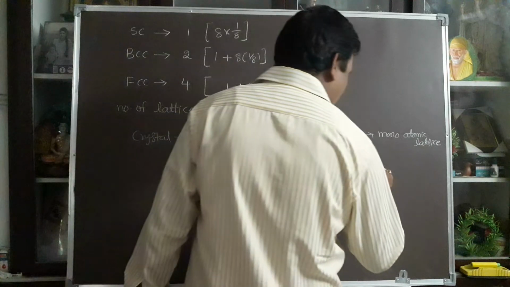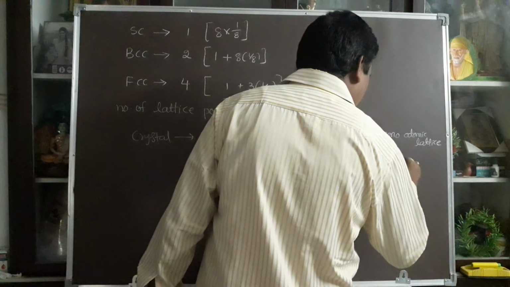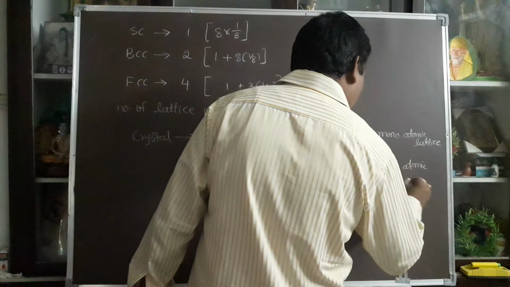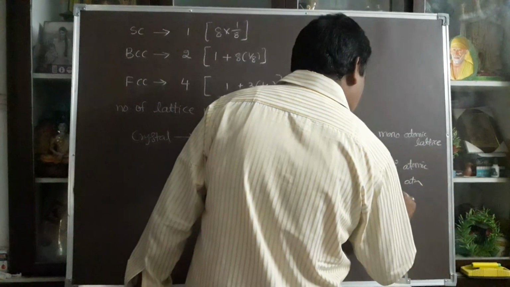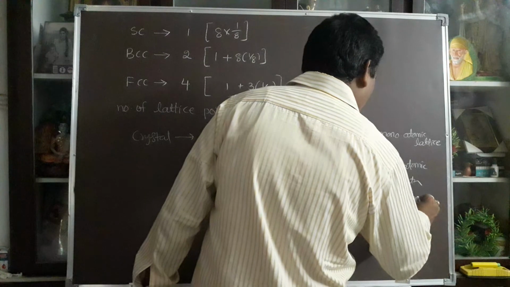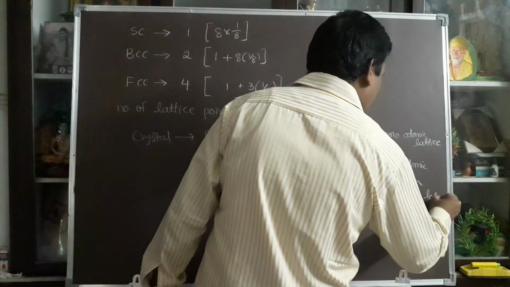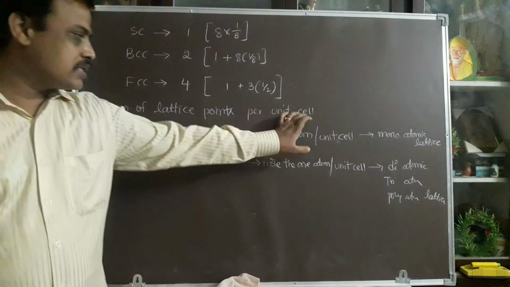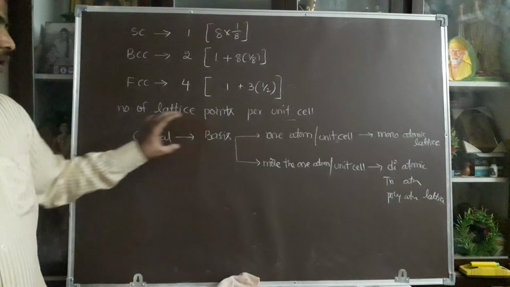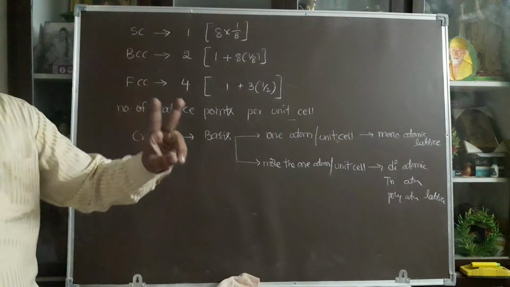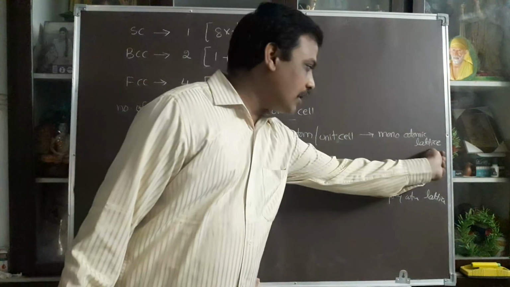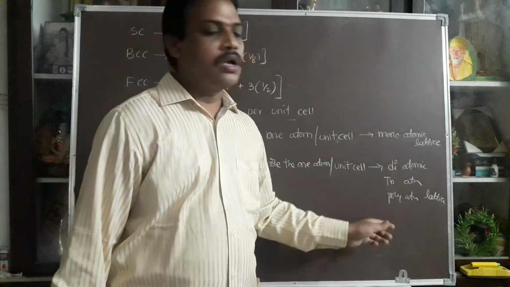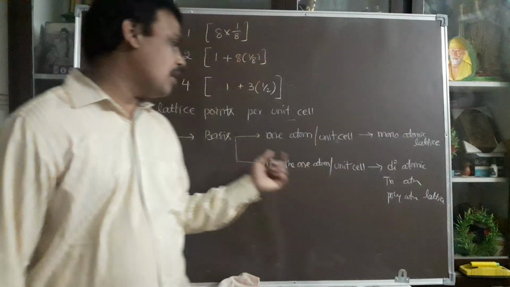That is called diatomic or triatomic, otherwise polyatomic lattice. So based on the number of lattice points per unit cell, the basis or crystal is divided into 2 types. One is monoatomic lattice, the second is di, tri or polyatomic lattice. This division is based on the basis.